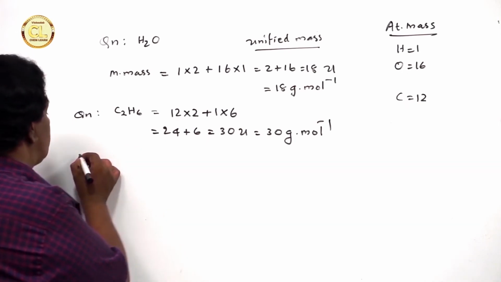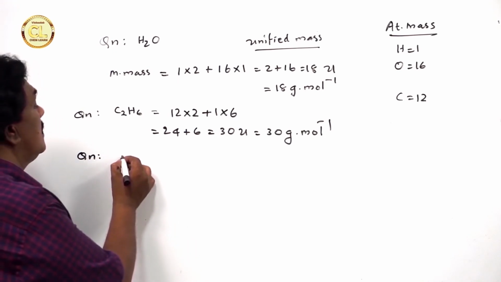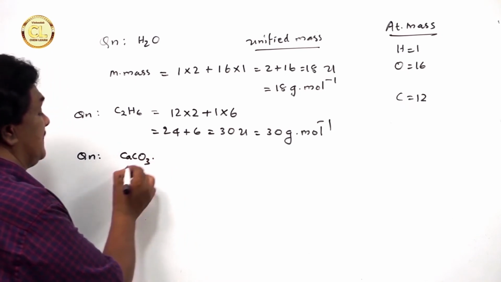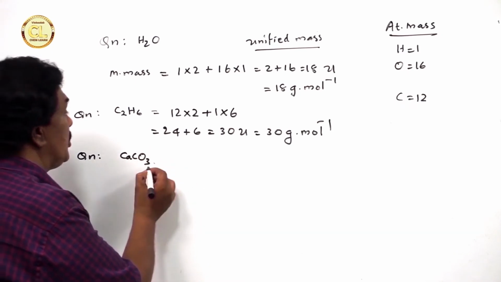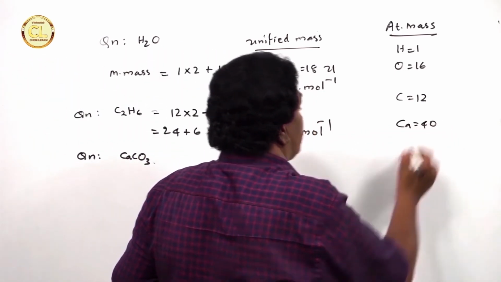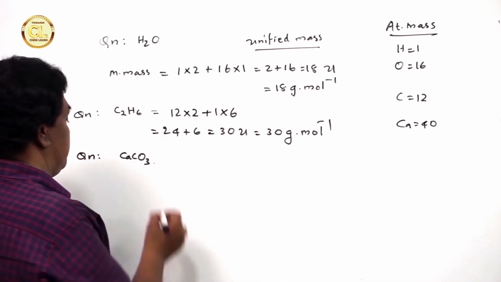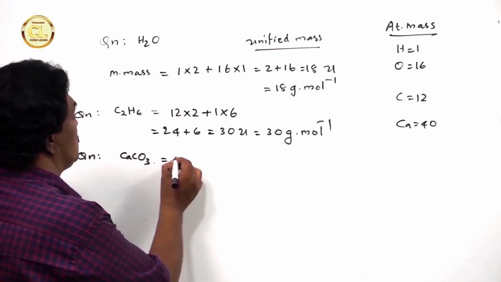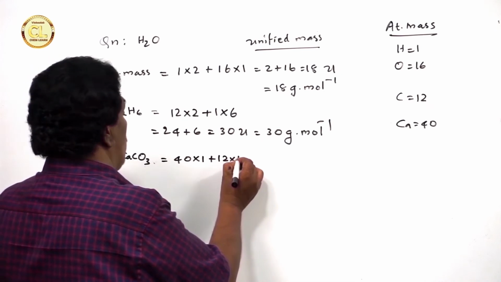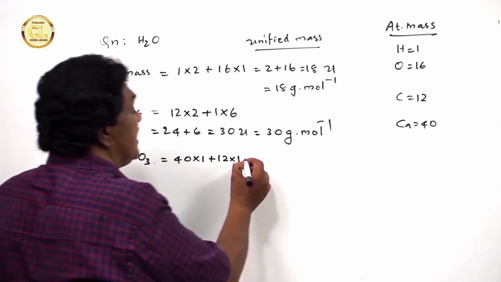Now, I'm going to give you another question: calcium carbonate, CaCO3. The atomic mass of calcium is 40, and the atomic masses of carbon and oxygen are given. The molecular mass is equal to 40 into 1 plus 12 into 1, because there is only 1 carbon atom and 1 calcium atom, plus 16 into 3, because there are 3 oxygen atoms.